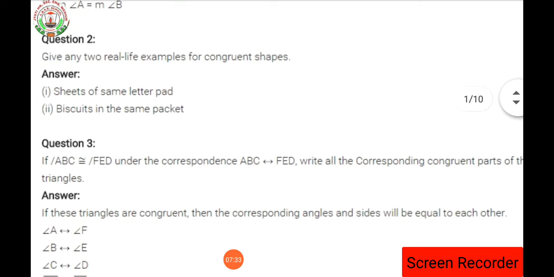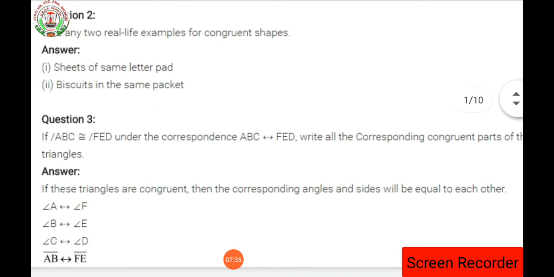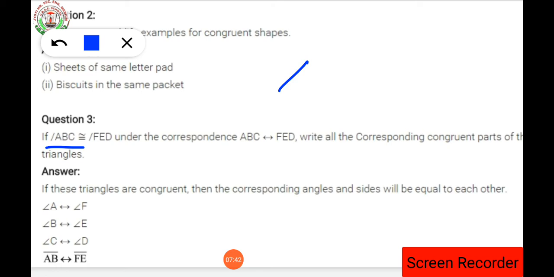Now question number 3 says, if triangle, a dash is given, that means it denotes a triangle ABC. So it says that if triangle ABC is congruent to triangle FED under the correspondence, write all the corresponding congruent parts of the triangles.